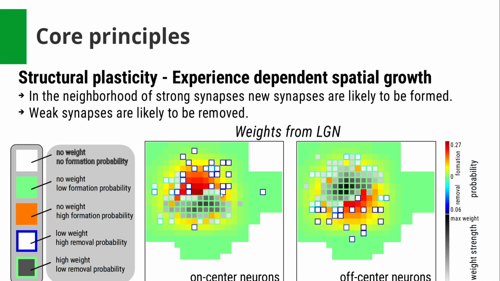The removal is indicated by the blue boxes around the weight values. Weak weights, here white, which are typically at the border of a GABA-receptive field, have high removal probabilities indicated by the blue color. So the receptive field is growing and shrinking in its spatial surround. And the experience, which determines the weight strength, is the important factor which determines the connectivity.